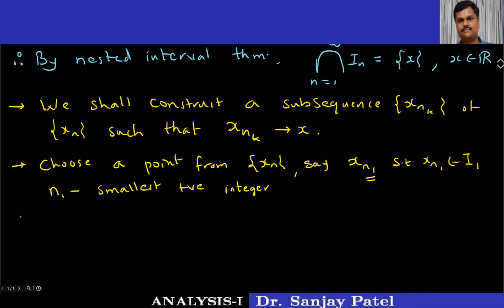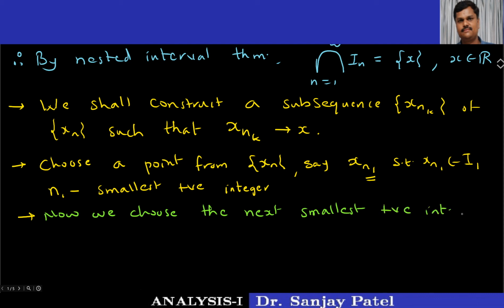Next, we choose the next smallest positive integer, say n2, with the property that this n2 is greater than n1, and this xn2, the corresponding term of the sequence, belongs to the second interval I2.